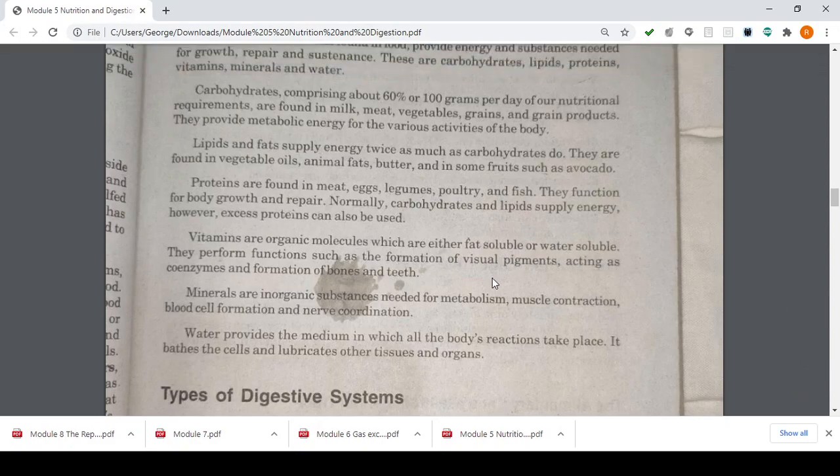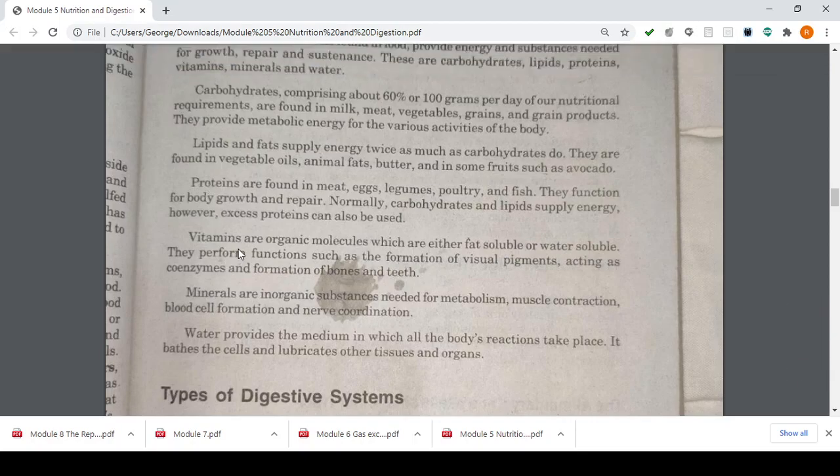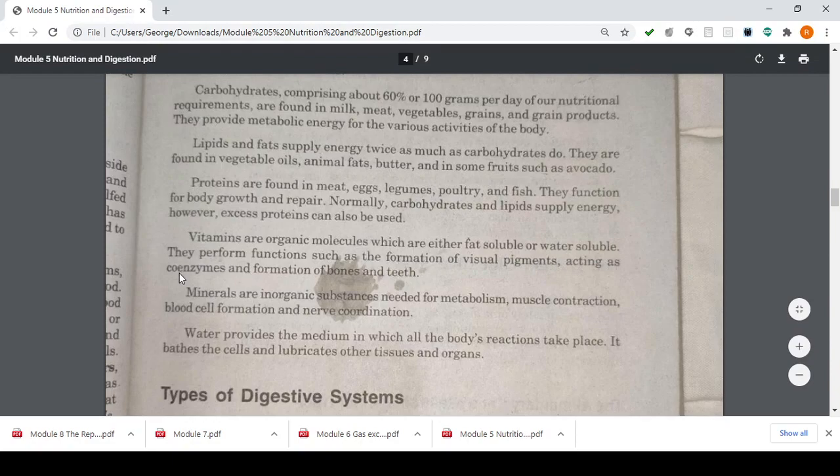So again, kids, your vitamins, ano naman yung purpose nila? They perform functions such as formation of visual pigments, acting as coenzyme, formation of bones. So what does this mean? Anong purpose of vitamins? They act as a support in order for you to boost your immune system, and they are acting as coenzymes in order to support the pre-existing nga nutrients nga ara na sa aton lawas sa mga nag-iinom ta vitamins para mag-usog aton immune system and such.